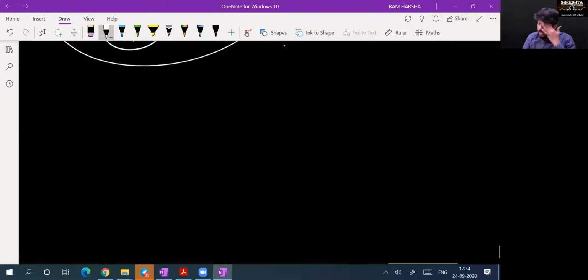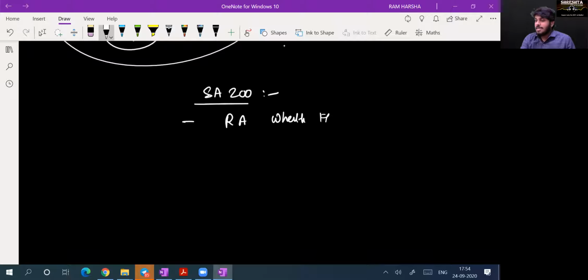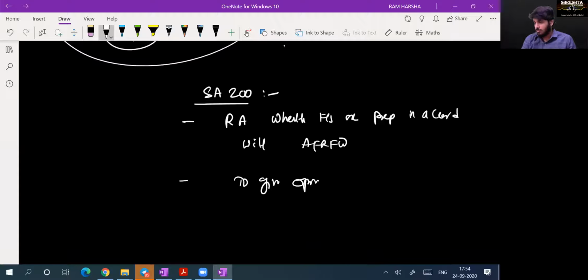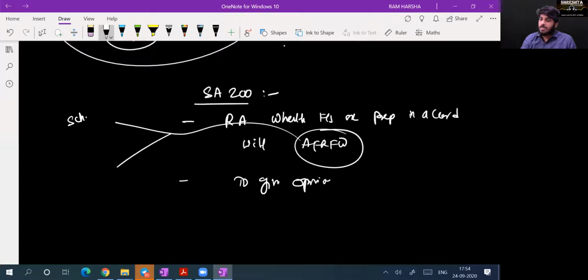Tell me, what is the objective of the auditor as per SA 200? To obtain reasonable assurance whether financial statements are prepared in accordance with the applicable financial reporting framework, and to give an opinion thereon. What is the applicable financial reporting framework? It may be Schedule 3.